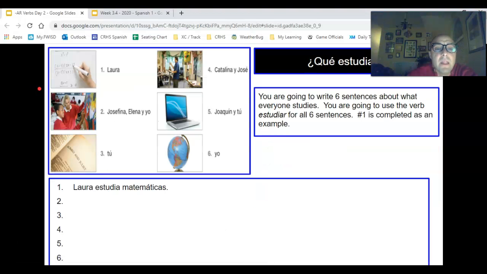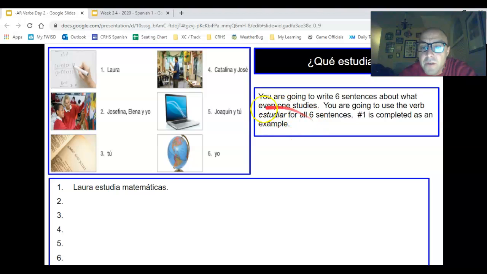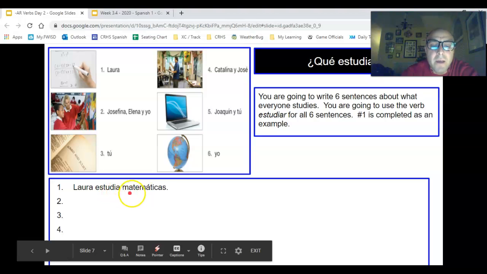All right, and then last one. So this one is going to be the trickiest because you're actually going to complete the entire sentence. Now, that sounds tricky, but for the most part, it's pretty straightforward. All right, so I did number 1 for you. So Laura's doing math. Looks like some sort of algebra because we're breaking stuff apart. So Laura, and you're going to use the verb estudiar for all of your sentences. Okay, so Laura estudia matemáticas.